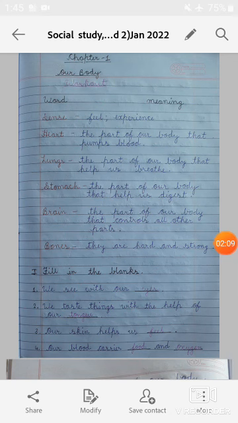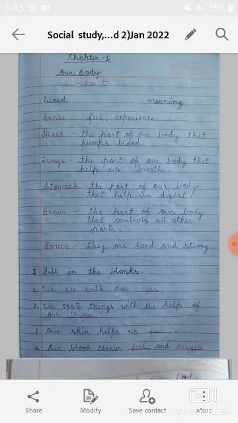Now students, filling the blanks from this chapter. Here you have to fill the given blank by writing the suitable words in the given blank. First one is we see with our, so students, you know very well, we see with our eyes. Now next one is we taste with the help of our tongue.